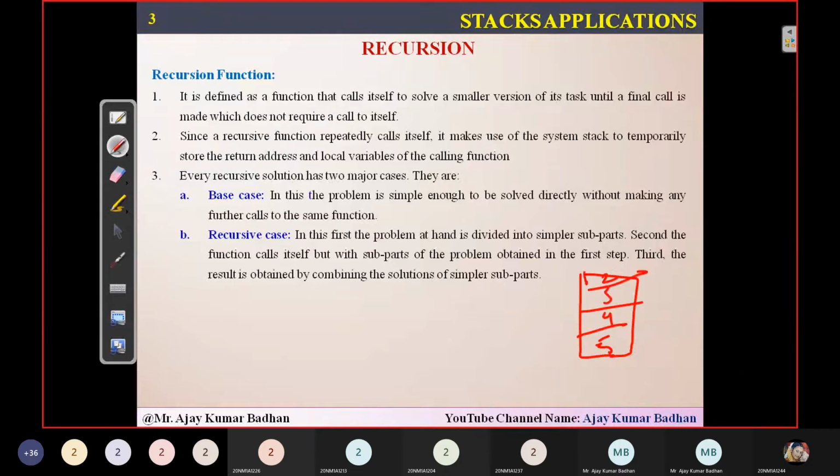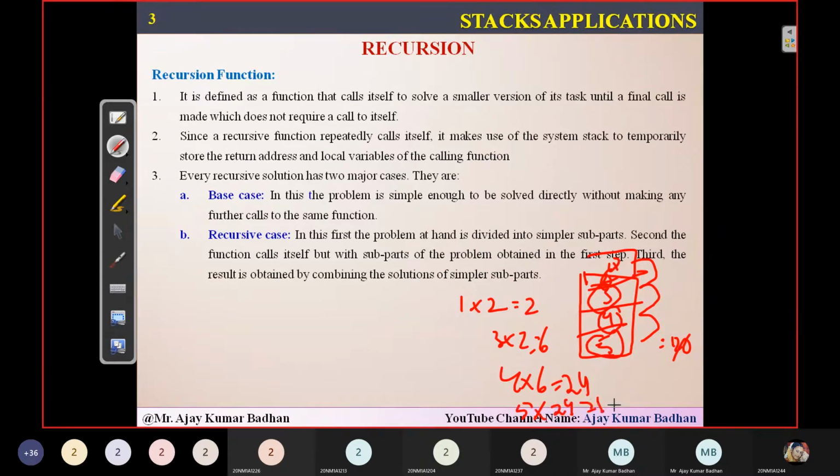Initially the last element we stored here is 1. So 1 into 2, what you get is 2. Then the next element we pop out is 3. So 3 into 2, how much? 6. What is the next element we have in the stack? 4. So 4 into 6, how much are you getting? 24. Then finally 5. So 5 into 24 is nothing but the ultimate result, 5 factorial, that is 120.